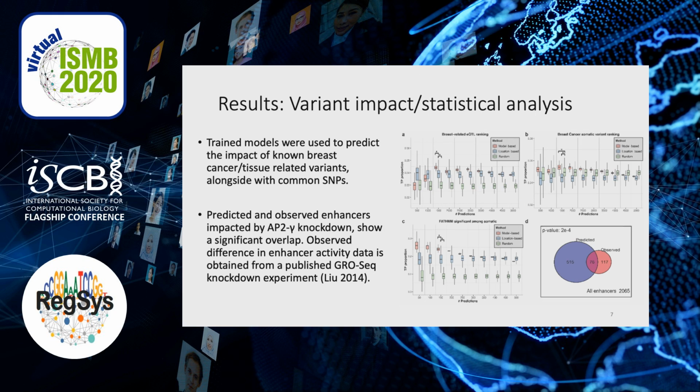Next, we quantify the impact of sequence variants, including SNPs and short variants, on the enhancer activity. Panels A, B, and C show how our model was able to prioritize breast cancer or tissue-related variants better than a location-based or random method, while panel D shows that the predicted and observed target enhancers of an AP2 knockdown experiment significantly overlap, where the observations are obtained from an AP2 gamma knockdown GRO-seq experiment.